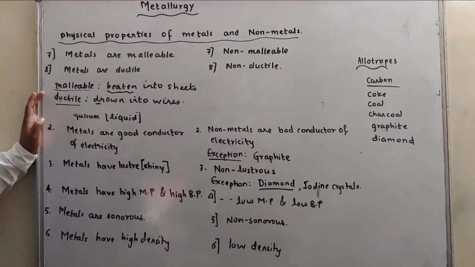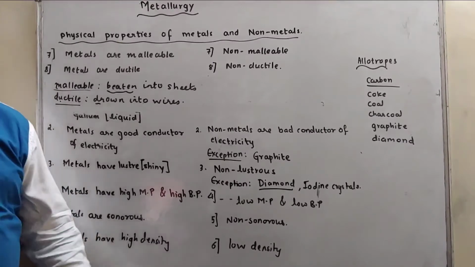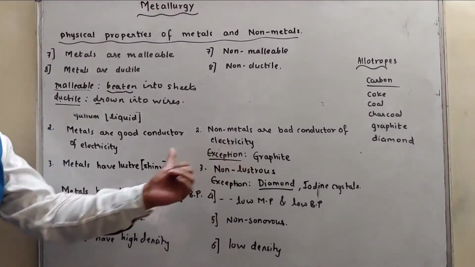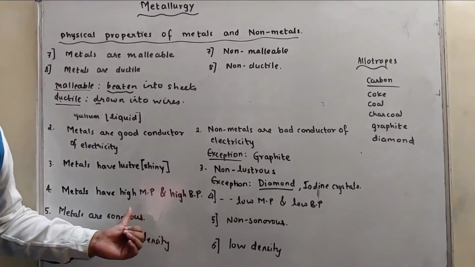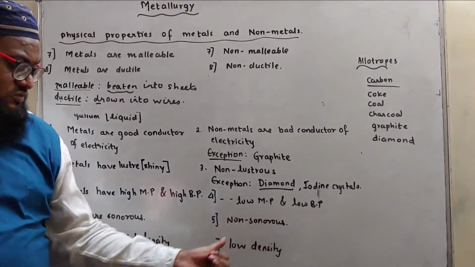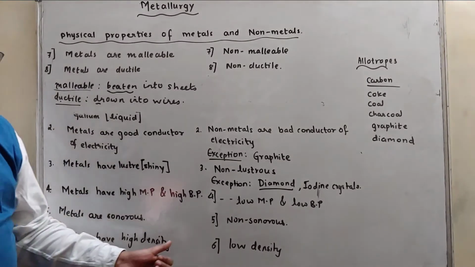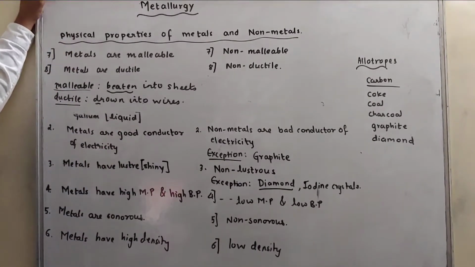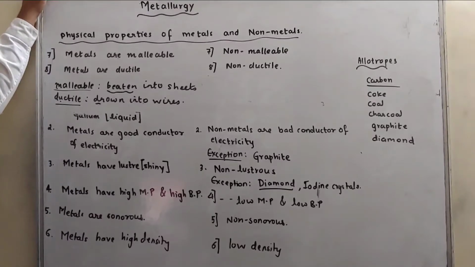Metals have high melting and boiling points, non-metals have low melting and boiling points. Metals are sonorous, which means they produce a ringing noise; non-metals are non-sonorous. Metals have high density, non-metals have low density. Metals are malleable as well as ductile, non-metals are non-malleable and non-ductile.